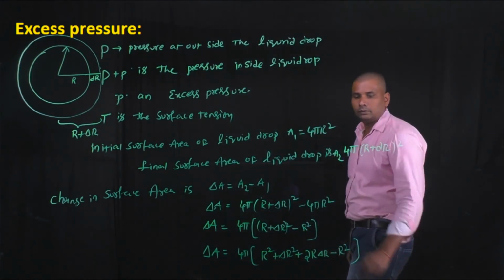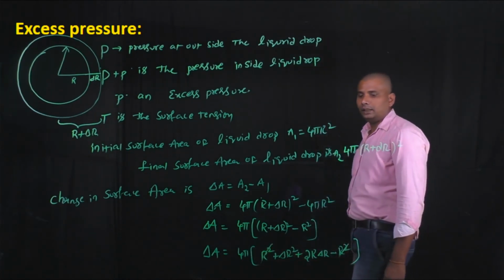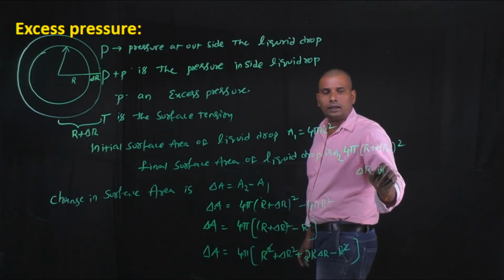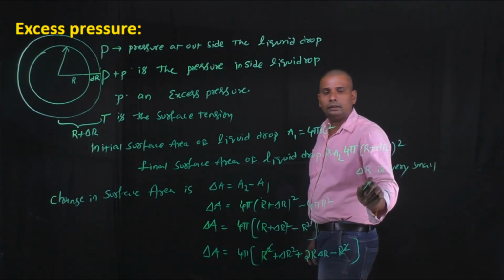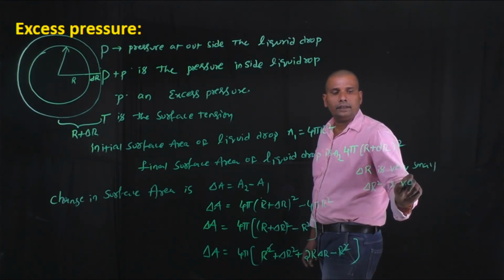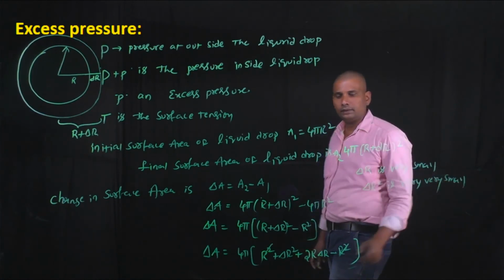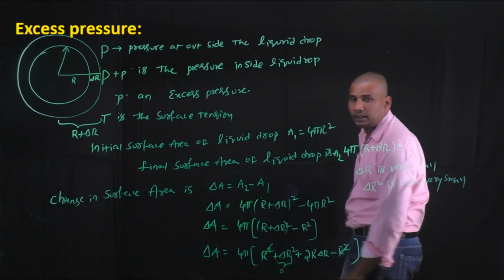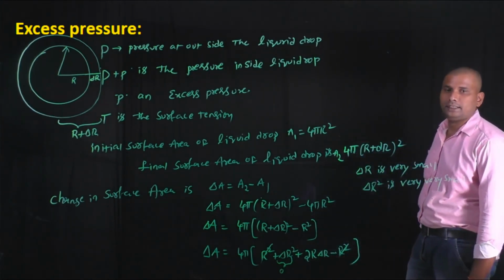By cancelling minus r square and plus r square, and since delta r is very small, delta r square is very small. Due to this, we neglect the term delta r square, which is approximately equal to 0, because it is a very small negligible value.